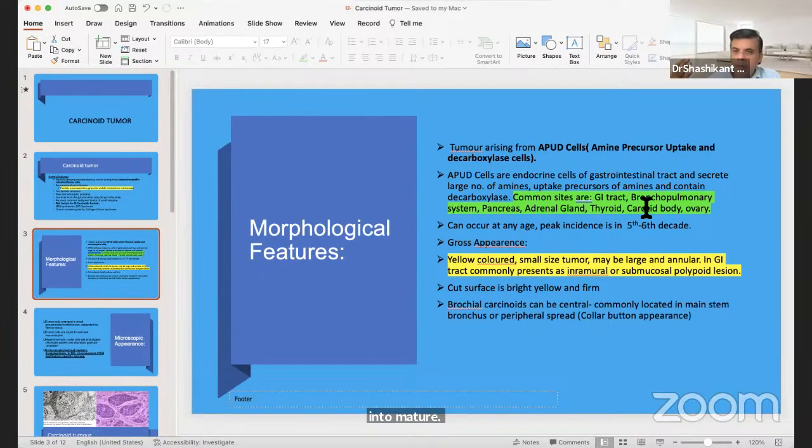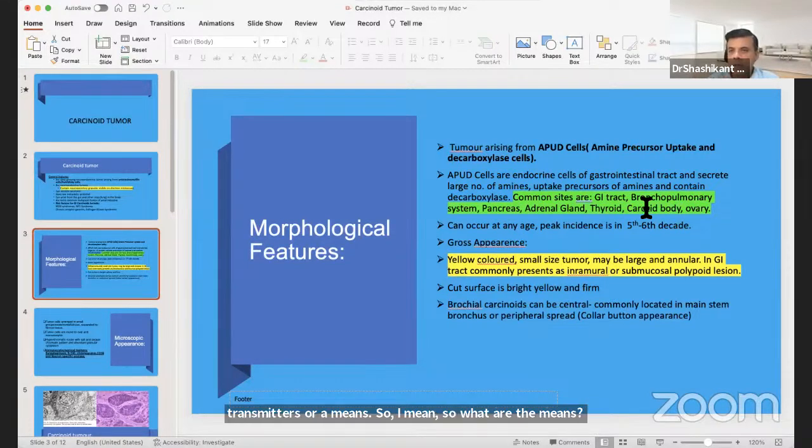The different locations of carcinoid tumors have different concentrations of decarboxylating enzyme, which determines how much of these mediators, the neurotransmitters or amines, they will produce. What are the amines? The common amine is serotonin. They can also secrete ACTH and many other substances. They can even secrete histamine and prostaglandins as well.